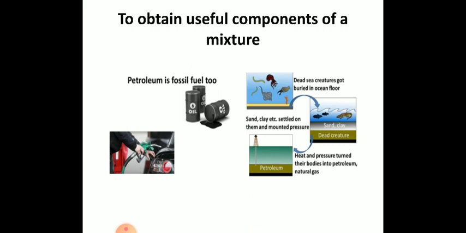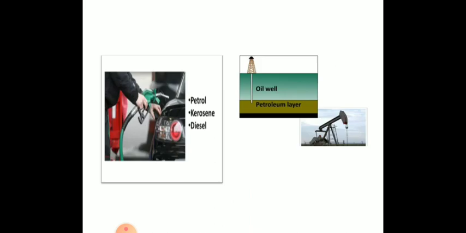See, in a water body like the sea, different organisms die and settle at the bottom of the sea. Then after some time, sand and clay get covered over it, and after that it is converted into a blackish, sticky and very stinky substance, which is known as crude oil or raw petroleum. The crude oil is a complex mixture of so many useful components, like petrol, kerosene, diesel, and many more.